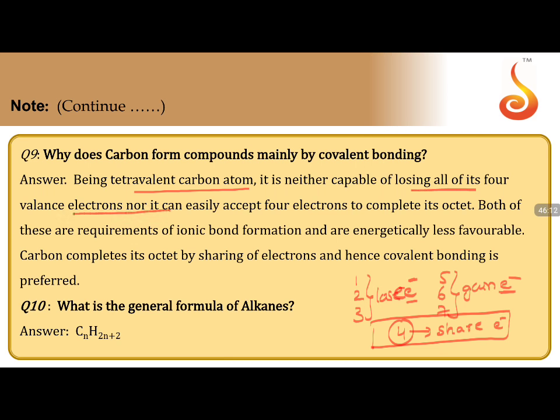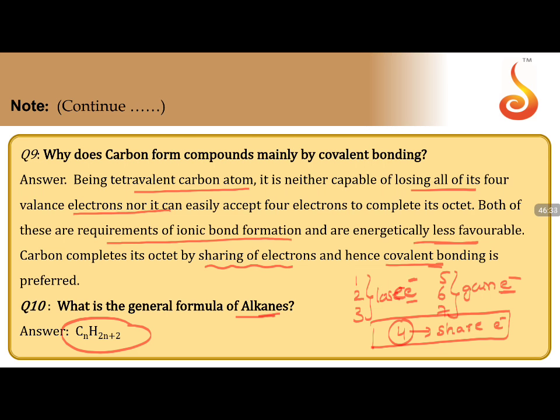They can neither lose 4 nor gain 4, so they have no tendency of ionic bond formation, and they are energetically less favorable for ionic bond formation. So the only possibility is sharing of electrons, hence they only go for covalent bonding. The general formula of alkanes is CnH2n+2. I don't think there is any difficulty in this.